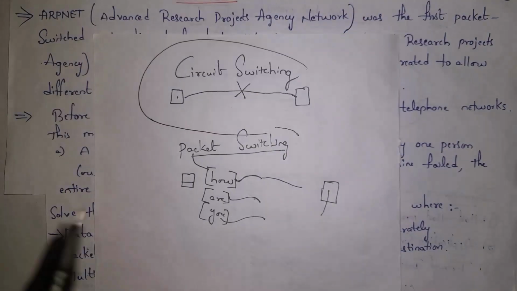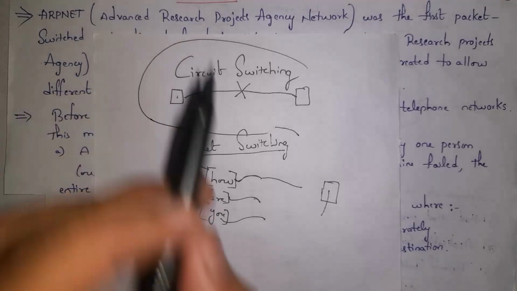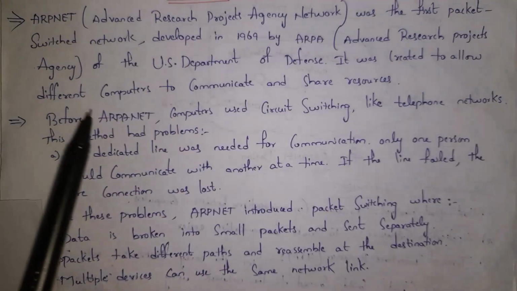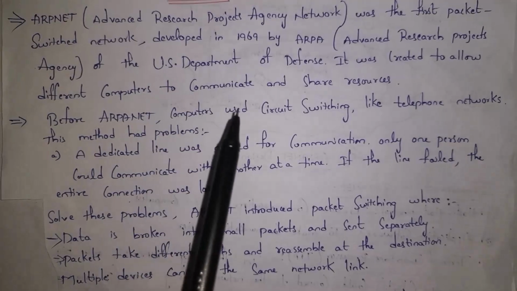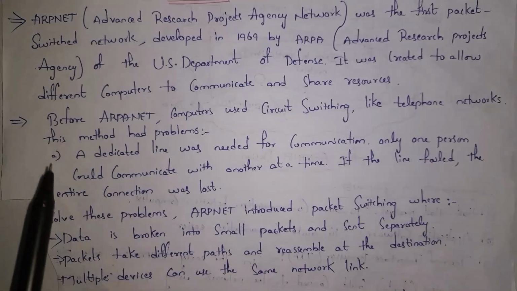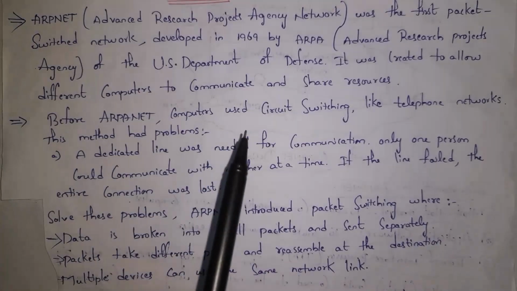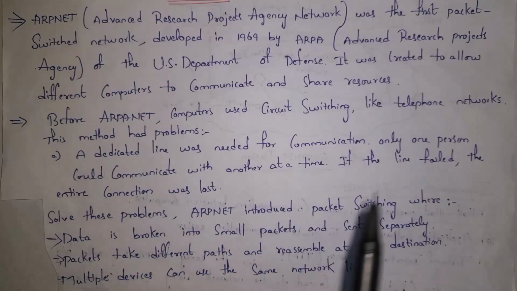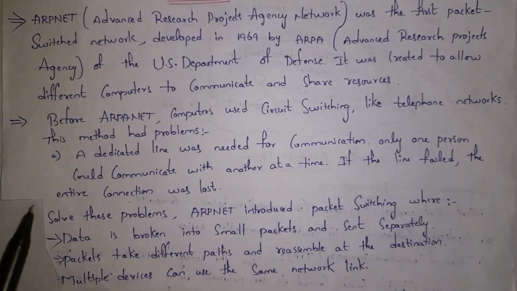So packet switching was first introduced by ARPANET in order to overcome the problems of circuit switching. Before ARPANET, computers used circuit switching like telephone networks. This method had problems, that is, a dedicated line was needed for communication. Only one person could communicate with another at a time. If the line fails, the entire connection will be lost.